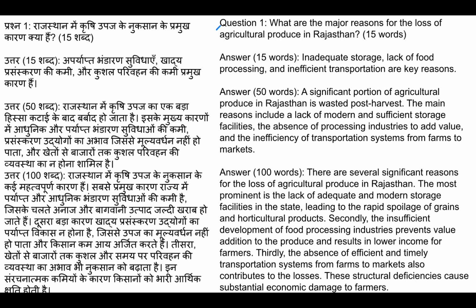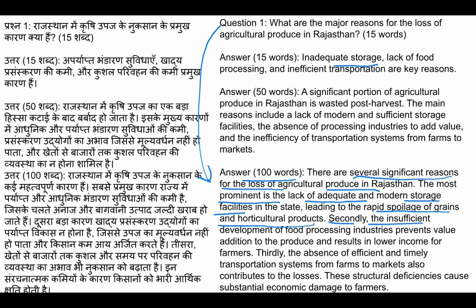So again I answered this question in the 100 words format. There are several significant reasons for the loss of agricultural produce in Rajasthan. The most prominent is the lack of adequate modern storage facilities in the state, leading to rapid spoilage of grains and horticulture products.